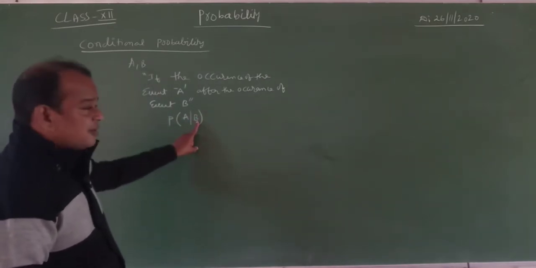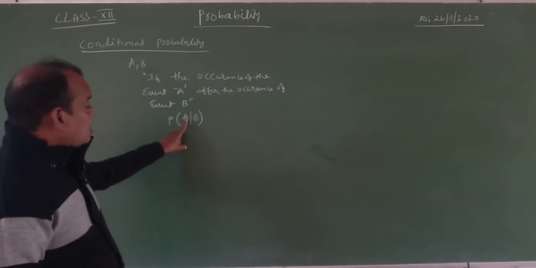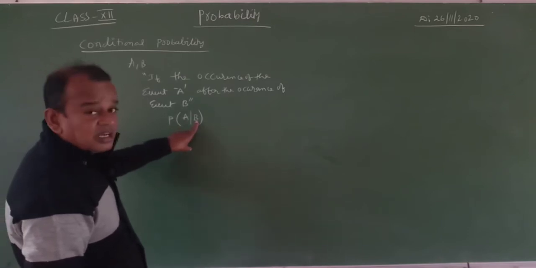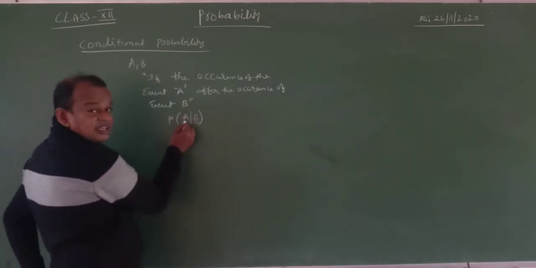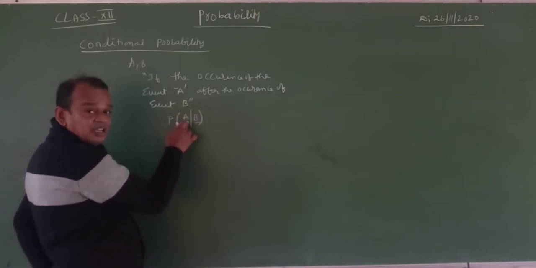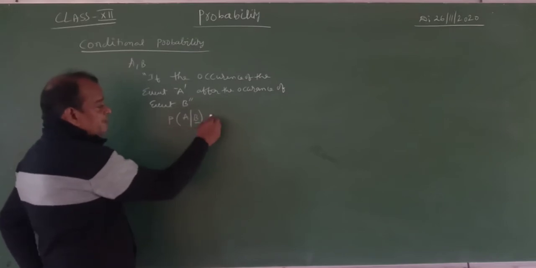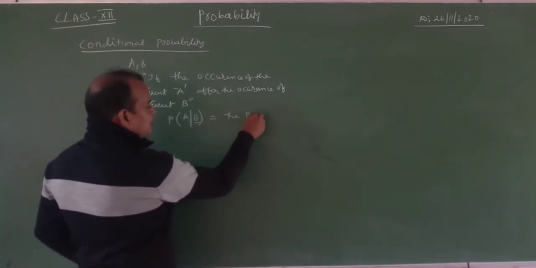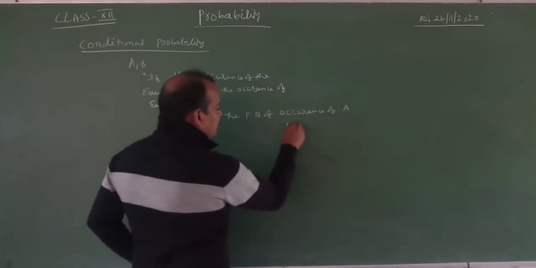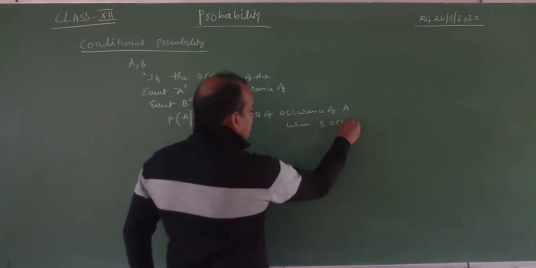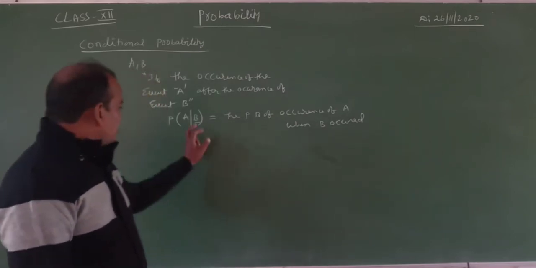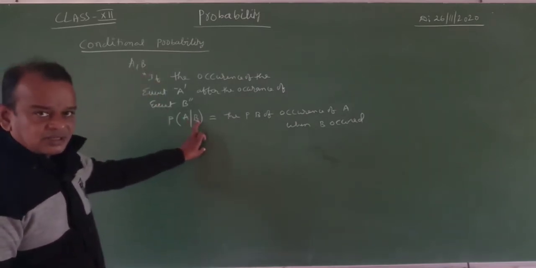Which one is first? This one is first. How to read this? Probability of occurrence of A after the occurrence of B. In this one, this is first, this is second. The first event you always write after the slash. This is called the probability of occurrence of A when B occurred. Whenever the event occurred first, you write it after the slash: probability of A given B.